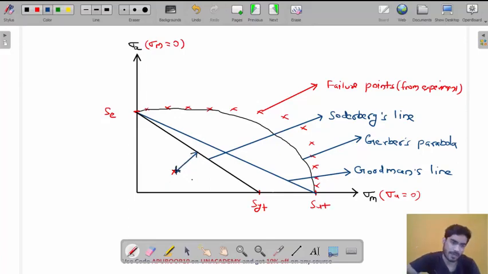So look at this distance, my friend. From Soderberg, the distance of this point is minimum. But from Goodman, it will be more, and from Gerber, it will be maximum. This distance is showing the factor of safety. So this distance is less in case of Soderberg, more in case of Goodman, and maximum in case of Gerber. That's why factor of safety is minimum according to Soderberg criteria.